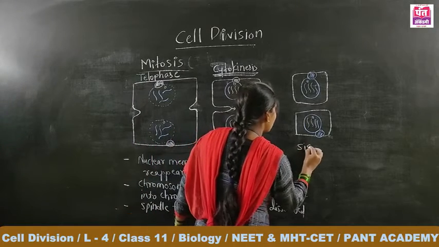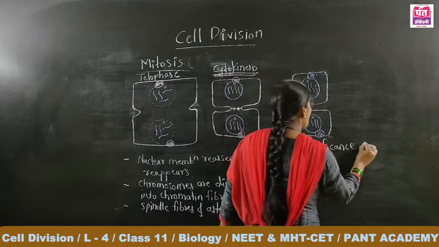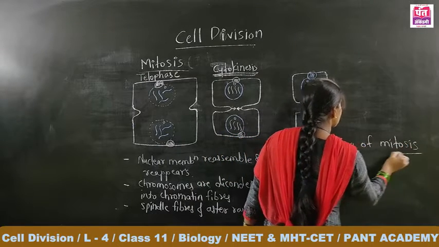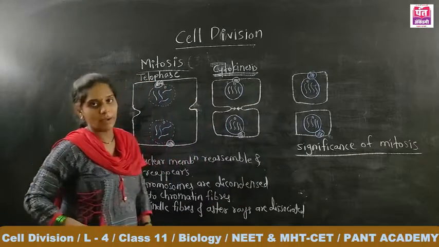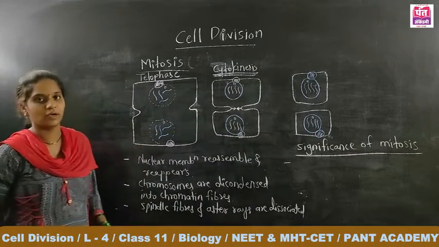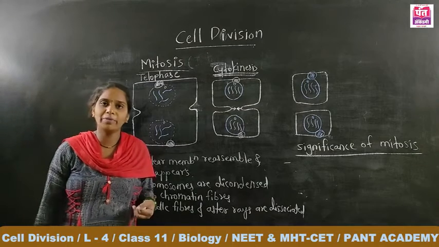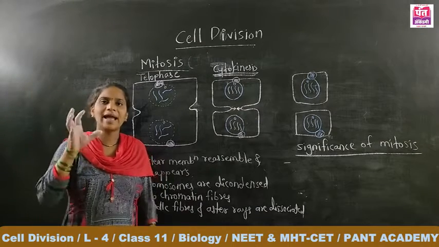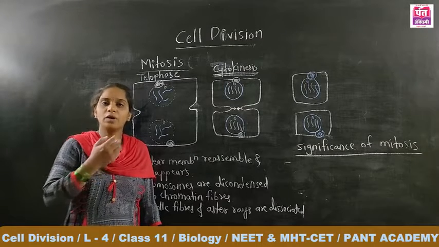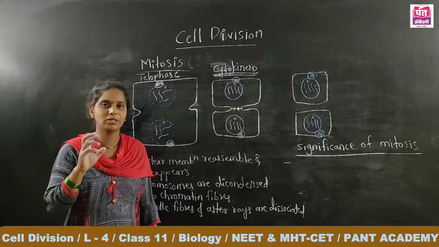Let's see the significance or importance of mitosis. There are different significances of mitosis. The first significance: in human beings or other animals, the zygote is a single cell formed from the fusion of the male gamete, the sperm, and the female gamete, the egg.